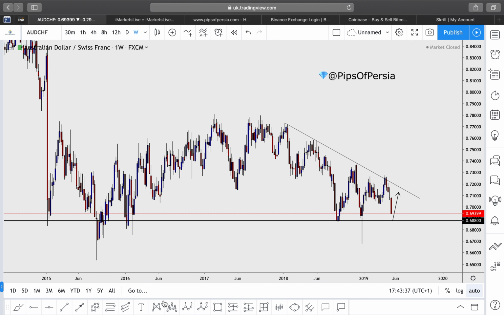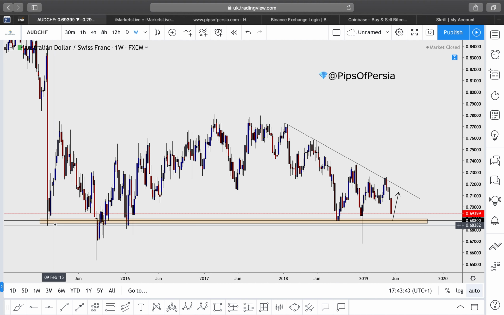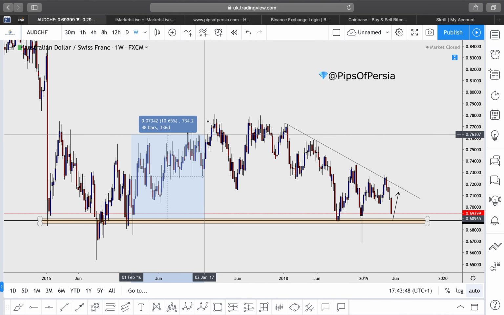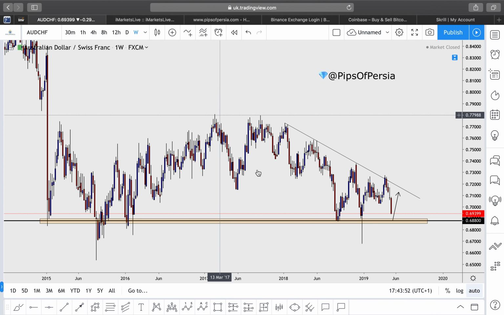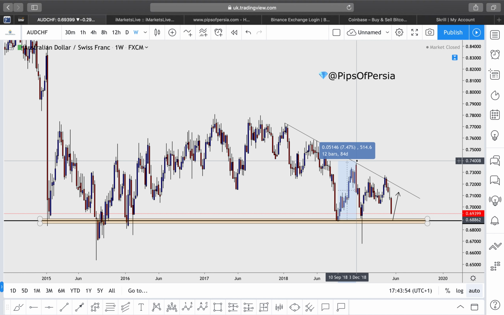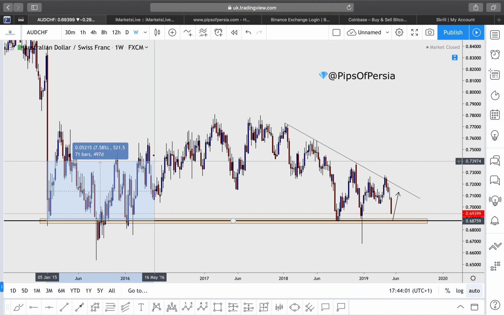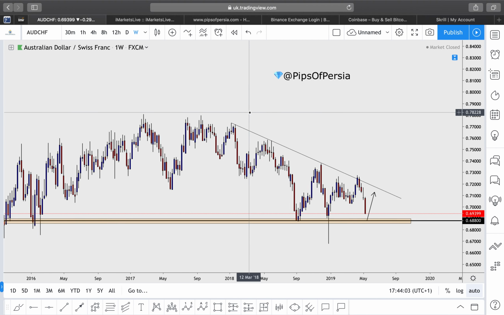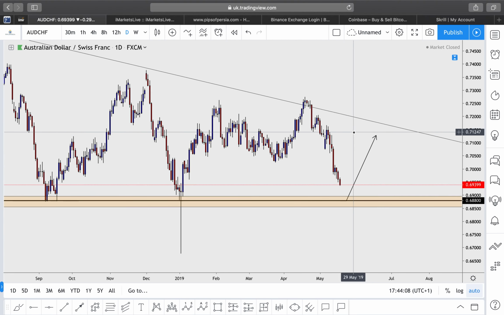We are approaching this general demand zone over here where some very, very major reversals have taken place: over 800 pip, over 1,000 pip reversals around this reversal zone, 500 pips over here, nearly 400 pips over here, and over 800 pips at these two reversal zones over there as well. So I do expect to see a very nice reversal at that zone for Australian dollar versus Swiss franc.